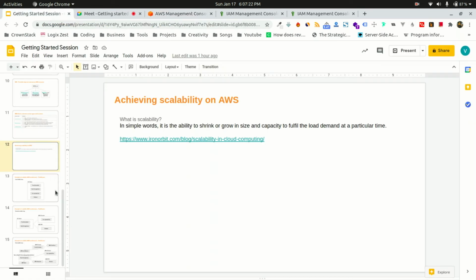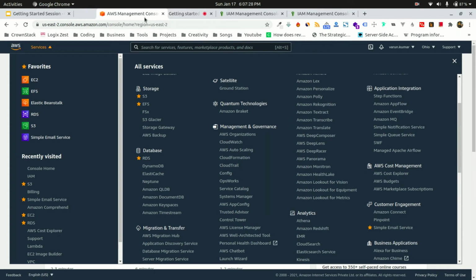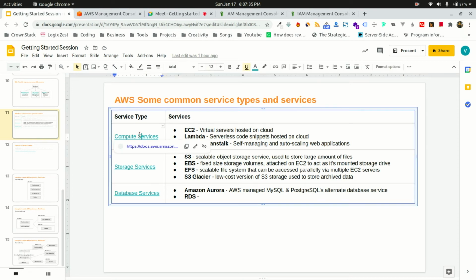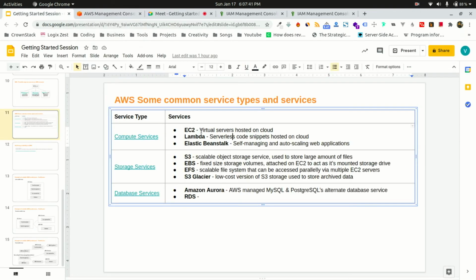To start with scalability, I just wanted to highlight some of the very important services that Amazon provides that we use in scalability. For compute, I have also added the link so you can study more about the compute services. Compute services are basically the server related services. We can use Amazon EC2 to create our virtual servers. We can use AWS Lambda to write serverless code snippets.